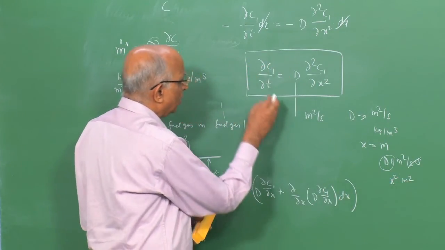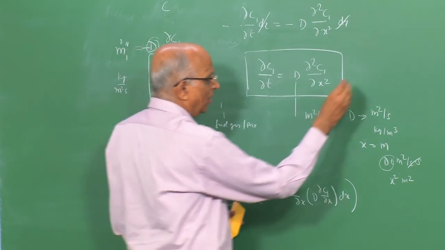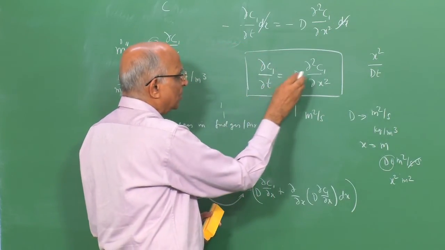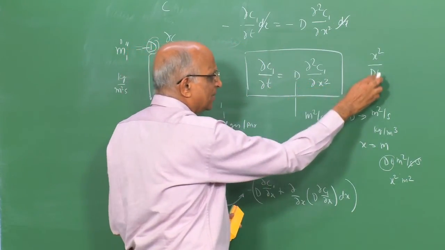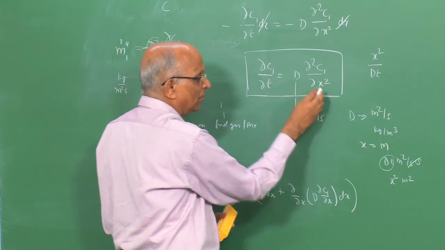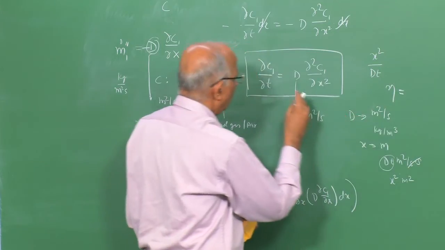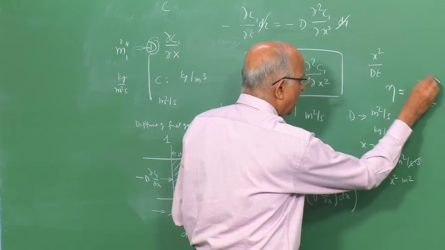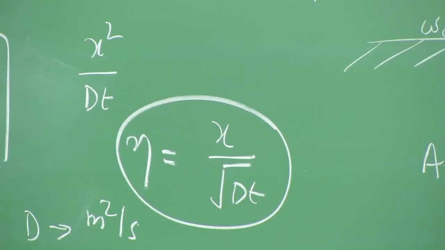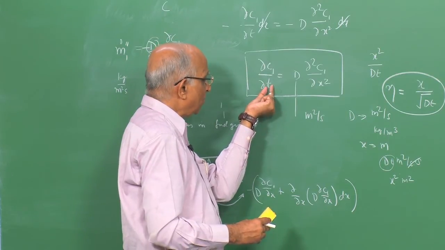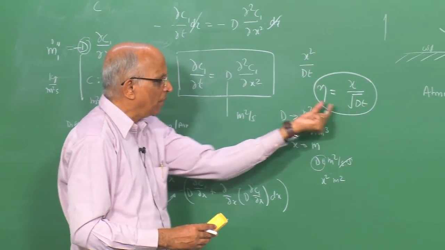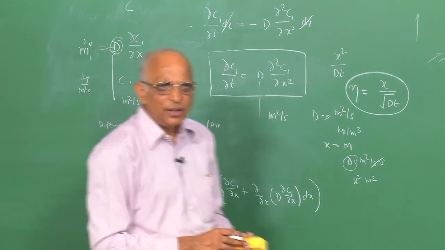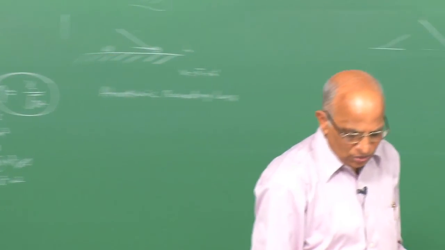Therefore, I can consider from dimensional considerations a unit like x square by Dt, which is the way I express the variation of x and t in this particular equation, or rather I can define a new variable eta as equal to x by root Dt. I introduce this variable because from dimensional considerations I expect the relationship between time and x to be of this particular form. I introduce this eta in this equation and I quickly solve it, and this is what I do in the next few slides, which I show here.